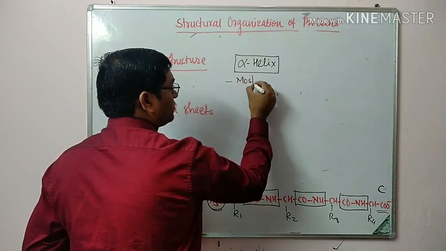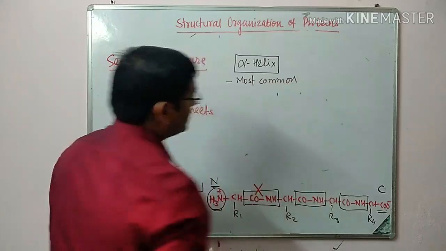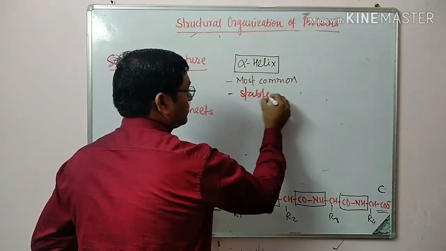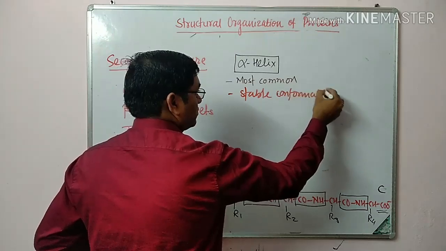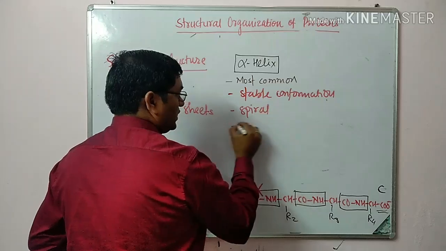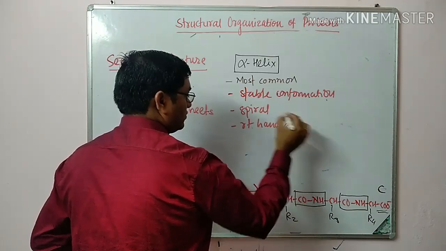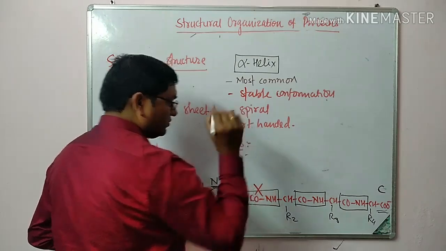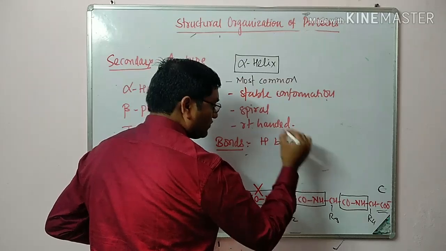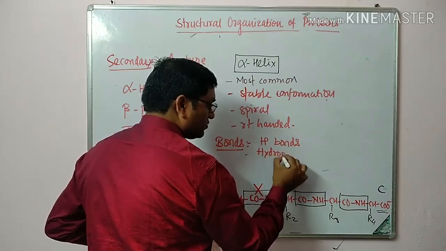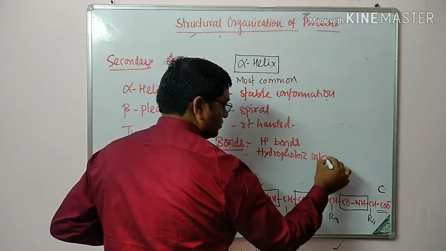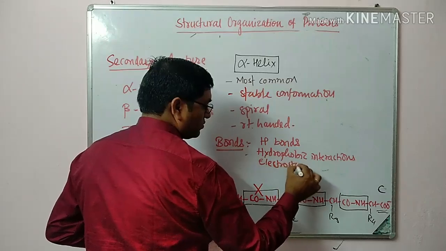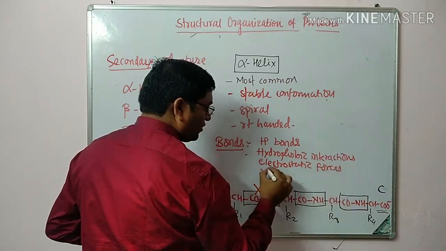It is the most common stable conformation, a spiral, right-handed helix, stabilized by hydrogen bonds, mainly by the hydrogen bonds, followed by hydrophobic interactions, electrostatic forces, and van der Waals forces.